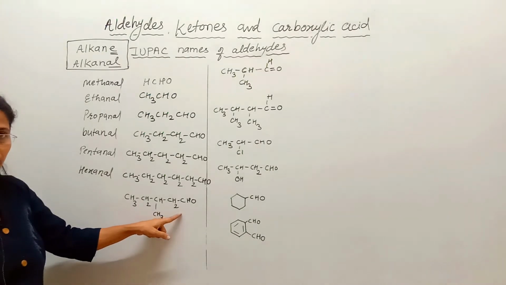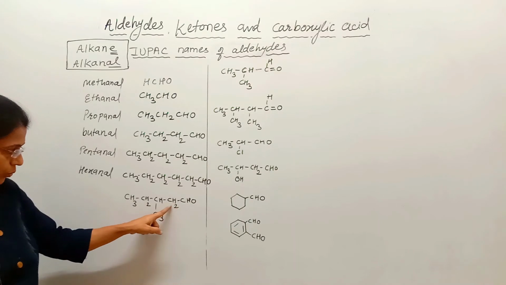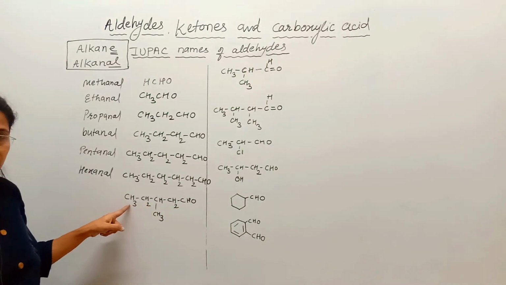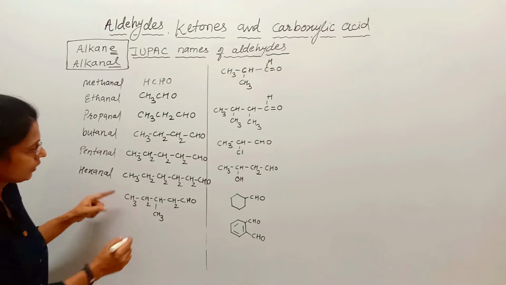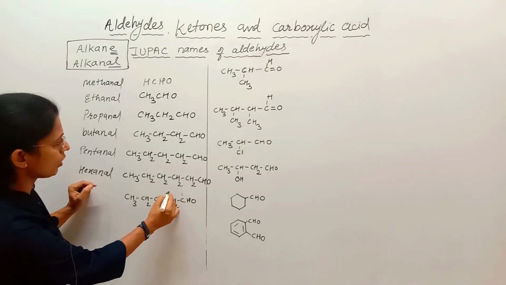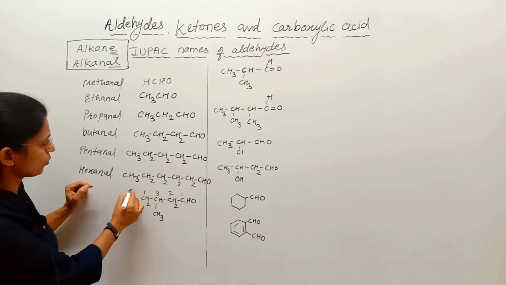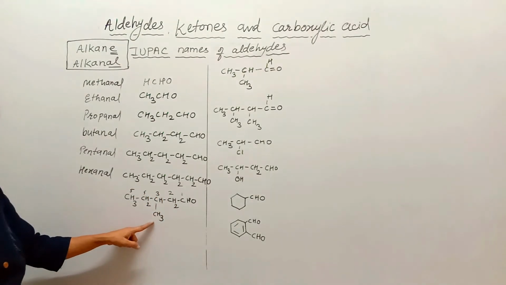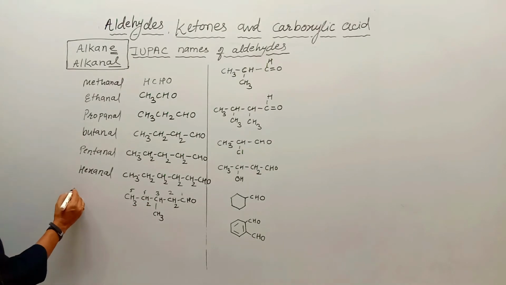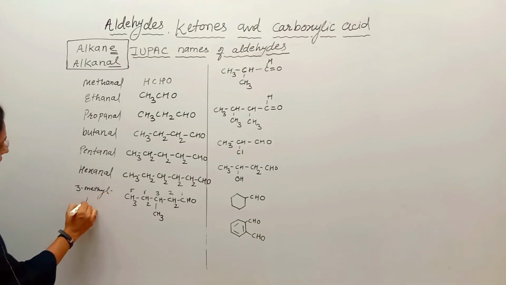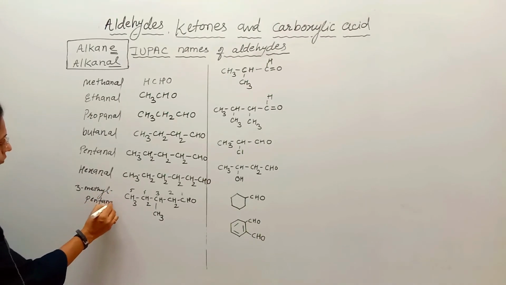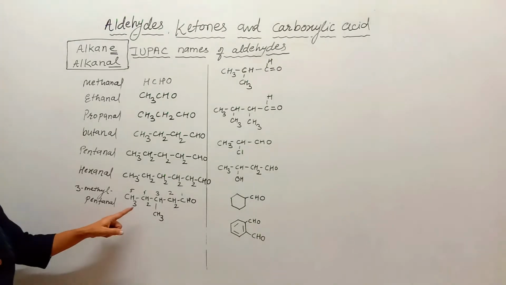The rules followed are, see here, 1, 2, 3, 4, 5. Select the longest chain containing CHO, we select. That is 5 carbons, means it is pentane. E is replaced by al, pentanal, and here CH3 is at position 1, 2, 3, 4, 5. At third position there is CH3, that's why the name of the compound is 3-methyl pentanal.